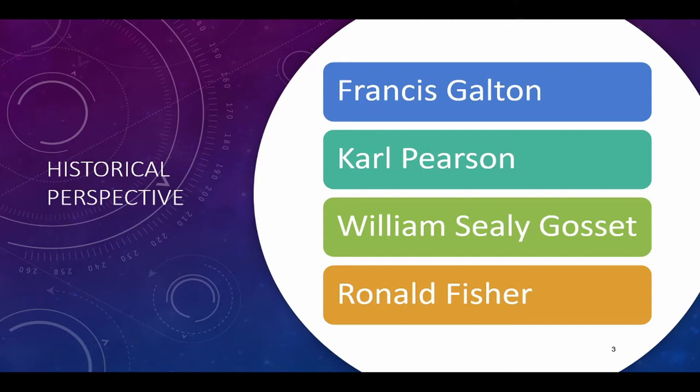Next we have Karl Pearson, who was actually a junior partner of Francis Galton. Karl Pearson is credited with founding the actual term and the field of statistics. Gosset, on the other hand, was hired at the Guinness Brewery in Dublin, Ireland, which I thought was kind of cool, but who doesn't mix their alcohol with math?